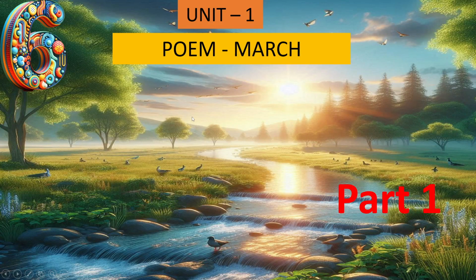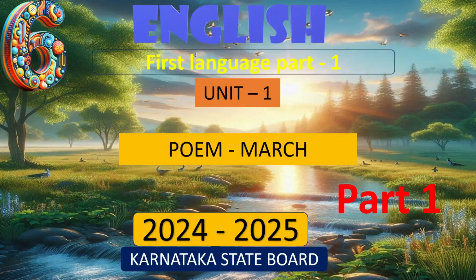Welcome. Unit 1, 6th Standard, poem "March." This is the poem about spring coming and winter ending in the month of March. That's why the poem's name is March. English First Language Part 1, 2024-2025 Karnataka State Board Syllabus.